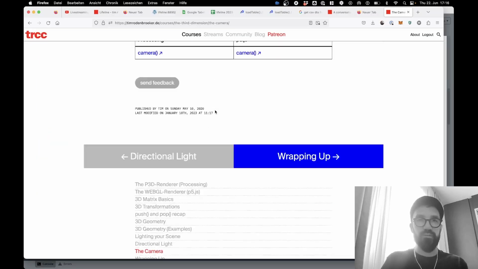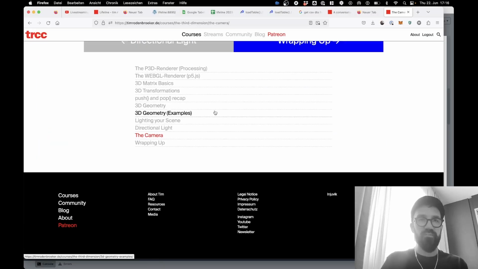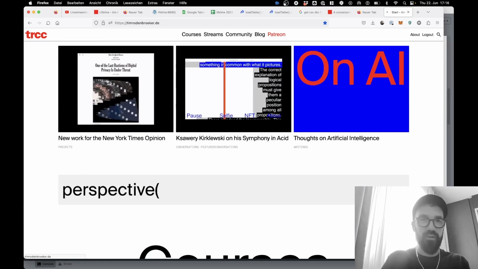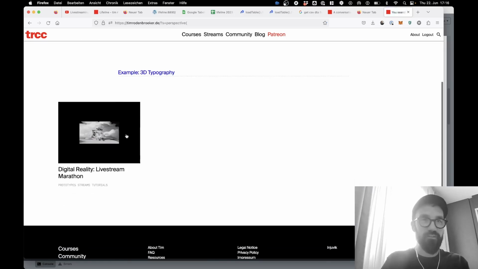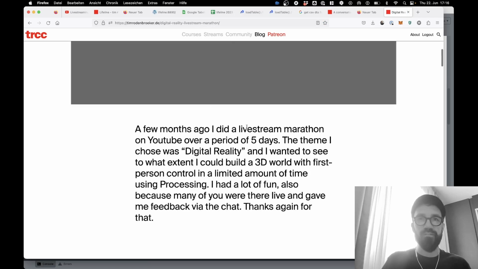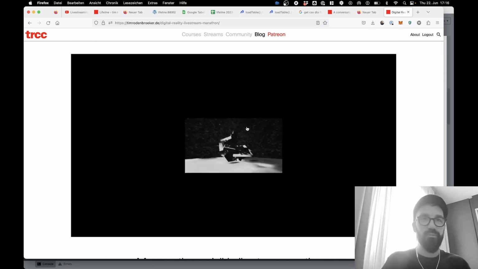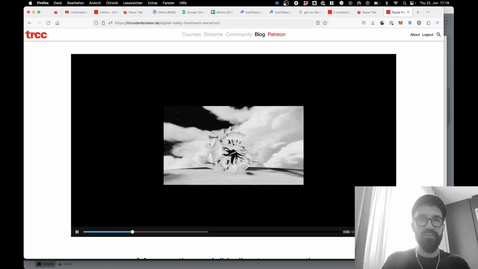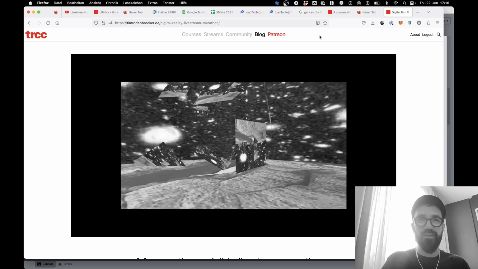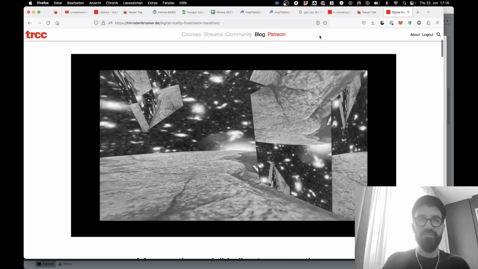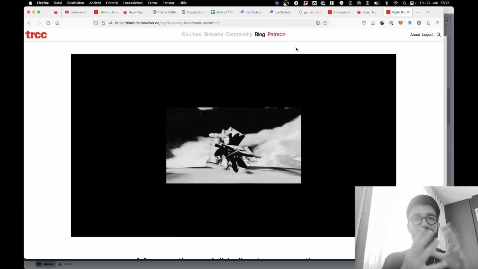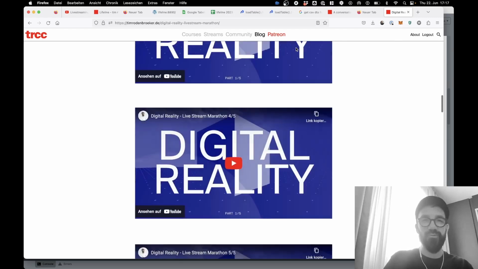Also, I have to fix something, I think, because the perspective has to be adjusted. Let me see if I have the perspective function anywhere here on my website, because there's a hack I need to use. Oh yeah, that was from another live stream where I created this digital world. I think some of you guys have been in the stream when I created this visual here, which was crazy, like something I created in, I think, 4 days or something. Stick, the idea of putting the sketch into these elements themselves was your idea, right? That came from you. So nice.